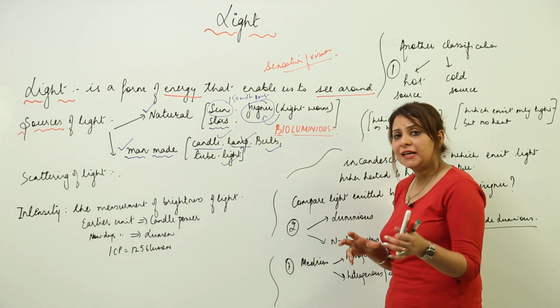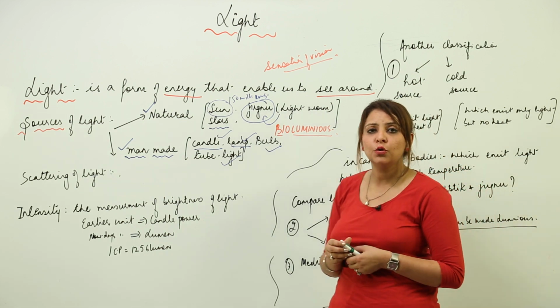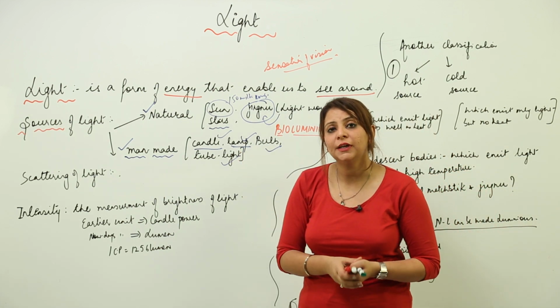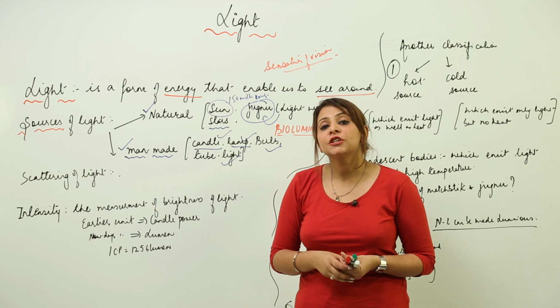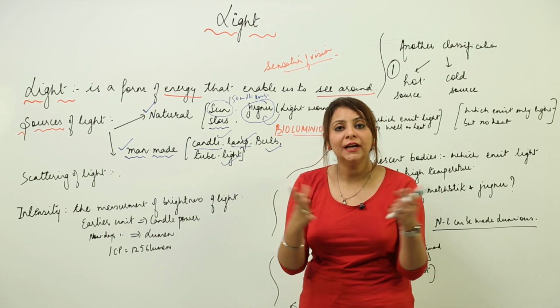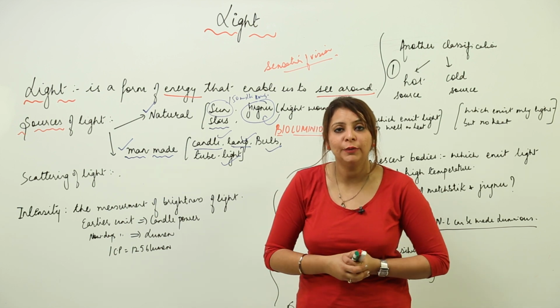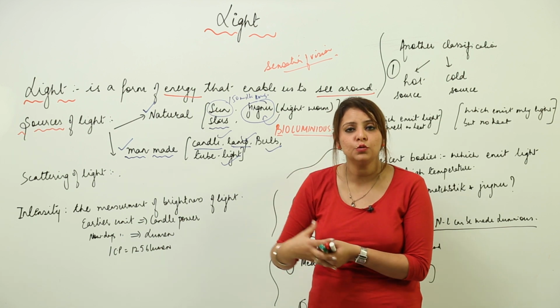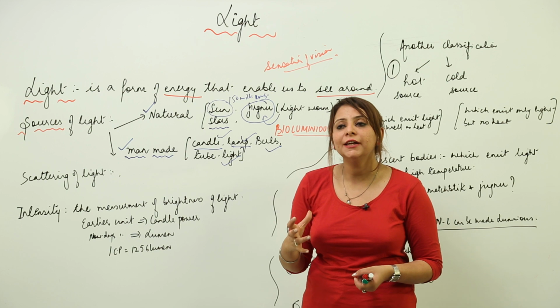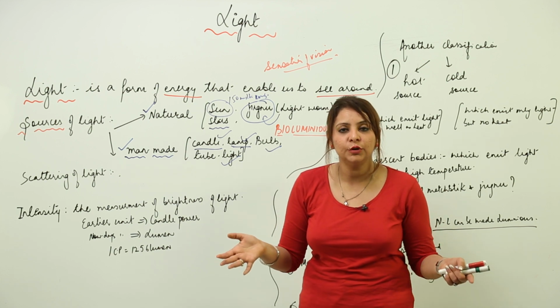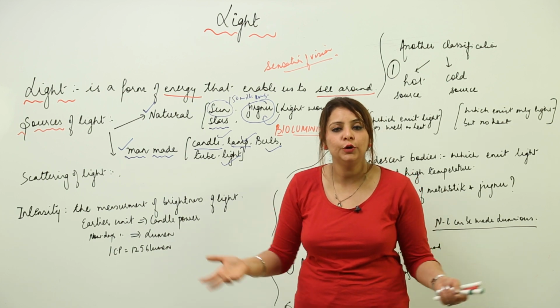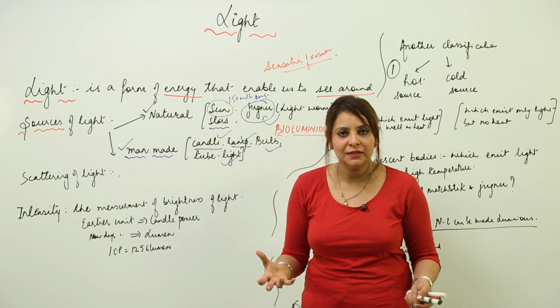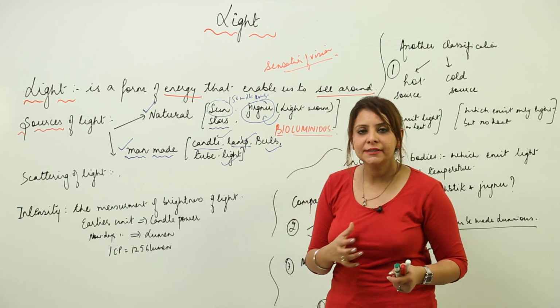Now, as I told you, the sun is the biggest source, but it is too far, approximately 150 billion kilometers away. So how is it capable of making our day bright? This is an important question, because it is not close to us, it is too far, but still it gives light to the whole world or universe. Everything is bright in the daytime. Now what is the reason behind it?